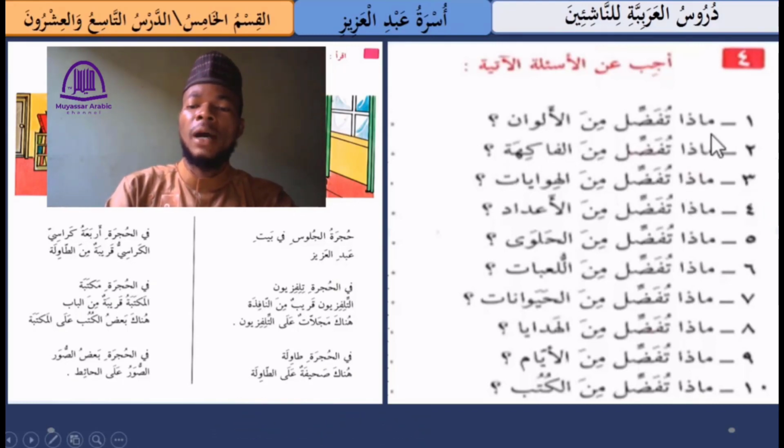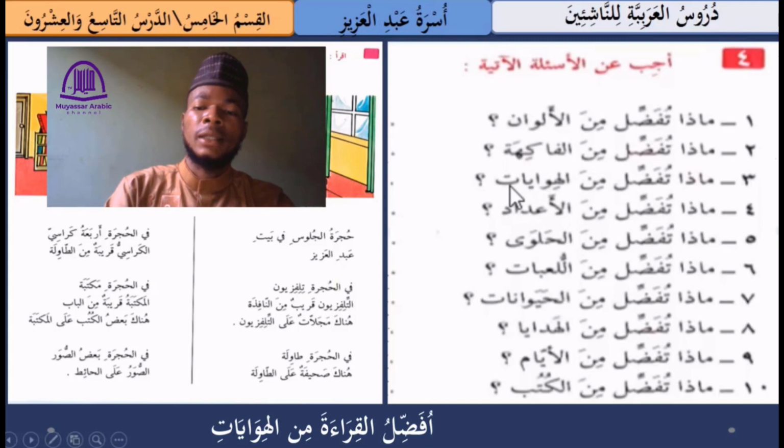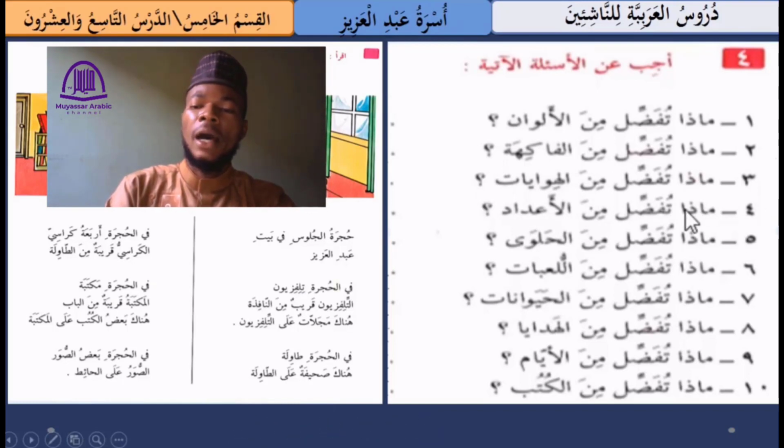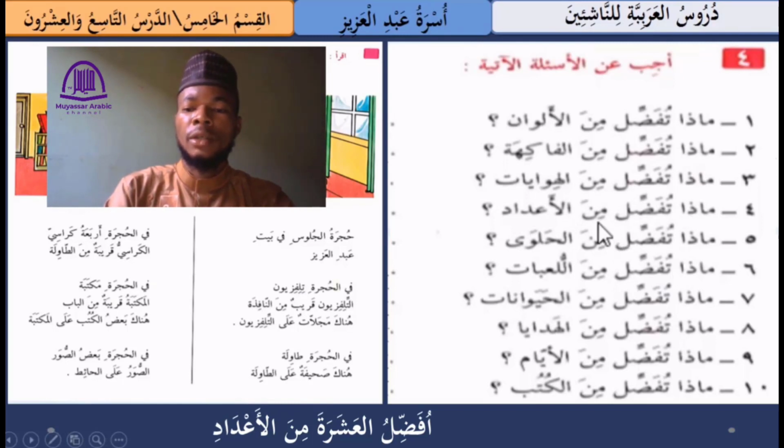So number 3 we have ماذا تفضل من الهوايات. What do you prefer from the hobbies? So here you could say أفضل القراءة من الهوايات. I prefer reading from the hobbies. So the next one we have ماذا تفضل من الأعداد. What do you prefer from the numbers? So here you could mention any number. So you could say أفضل العشرة من الأعداد. I prefer the 10 from the numbers. So this is how we are going to complete this exercise.